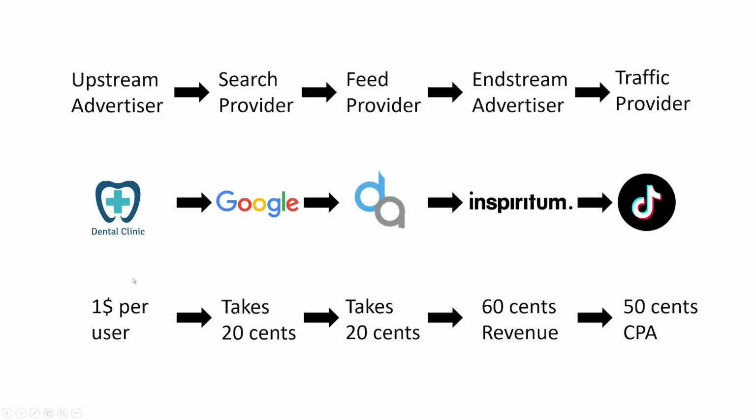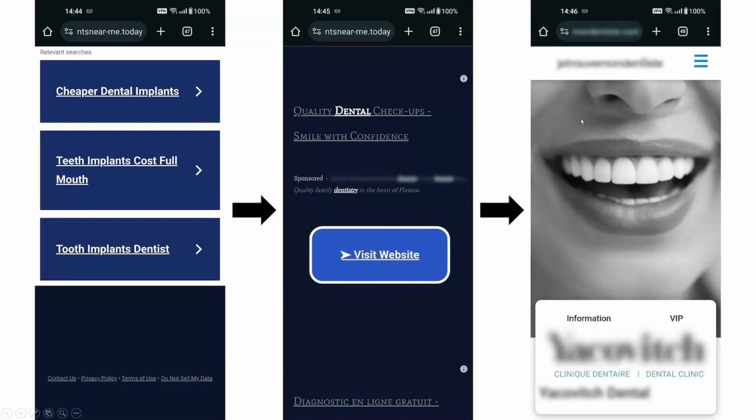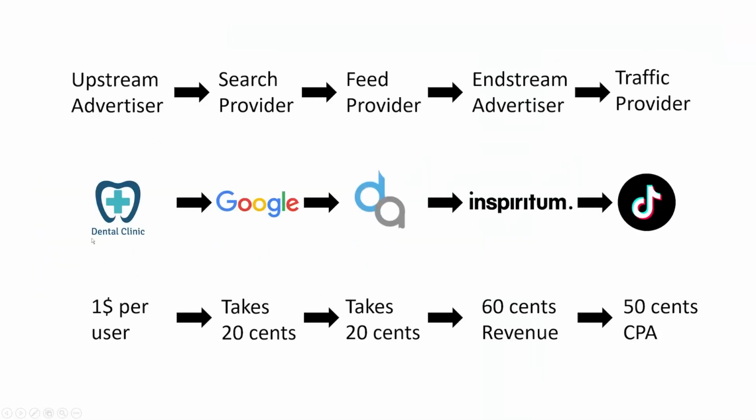So the dental clinic says that they are ready to pay, for example, $1 for every user that was successfully attracted to their website, right? Let's say, as I said before, someone clicked visit website, they successfully went there. It means that the dental clinic pays $1 for that user to Google. Then Google, as the company that made this whole thing happen, takes 20 cents from that dollar, leaving us with 80 cents, right?